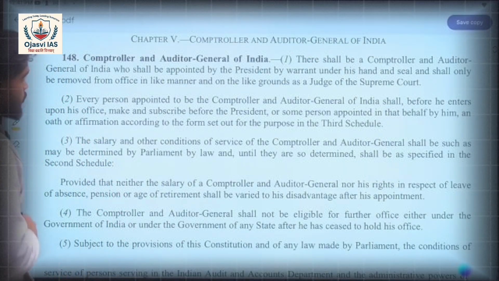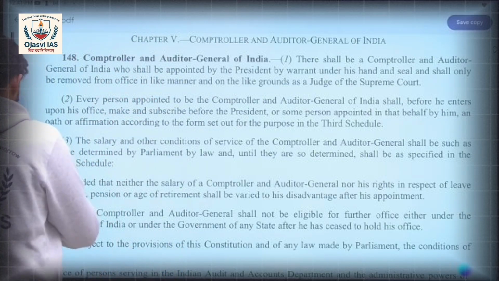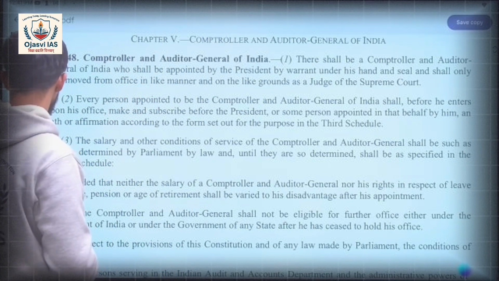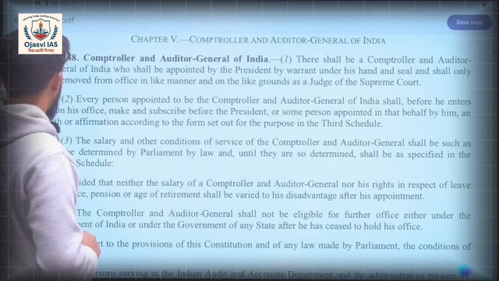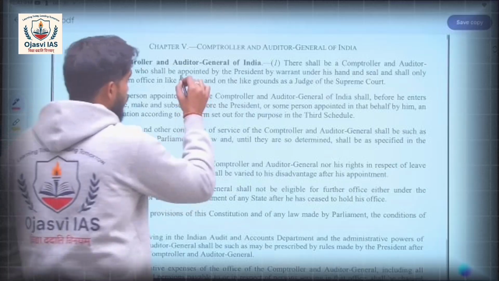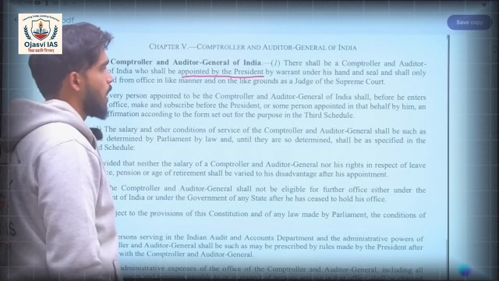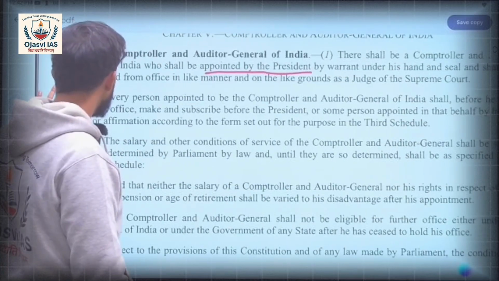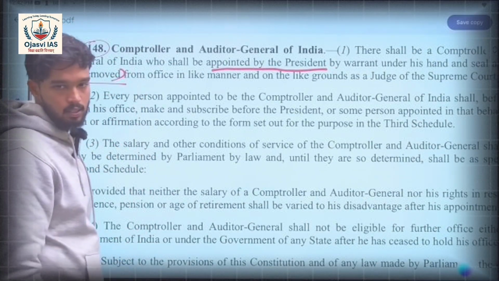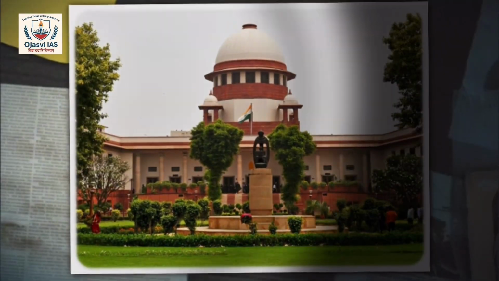Comptroller and Auditor General. Okay. Let's look at the constitutional provisions again. It's a constitutional body, so we'll look at the constitutional provisions. Article 148 says that he be appointed by the President by warrant under his hand and seal, and shall only be removed from office in like manner and on the like grounds as a judge of the Supreme Court.